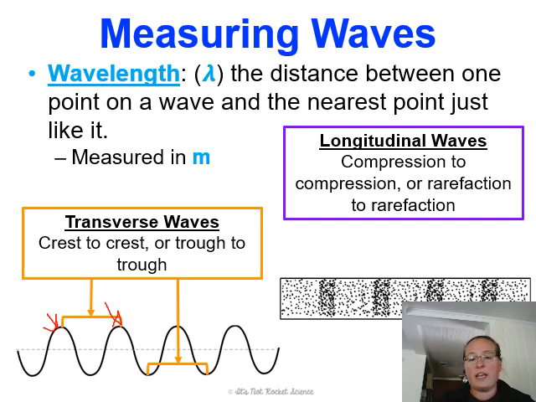On longitudinal waves, it is compression to compression or rarefaction to rarefaction. So compression to compression is the first one here. This is one compression. This is another compression. So this would be a wavelength. Rarefaction to rarefaction, where there's less energy, right here, and right here, where there's less dots, that would also be a wavelength.